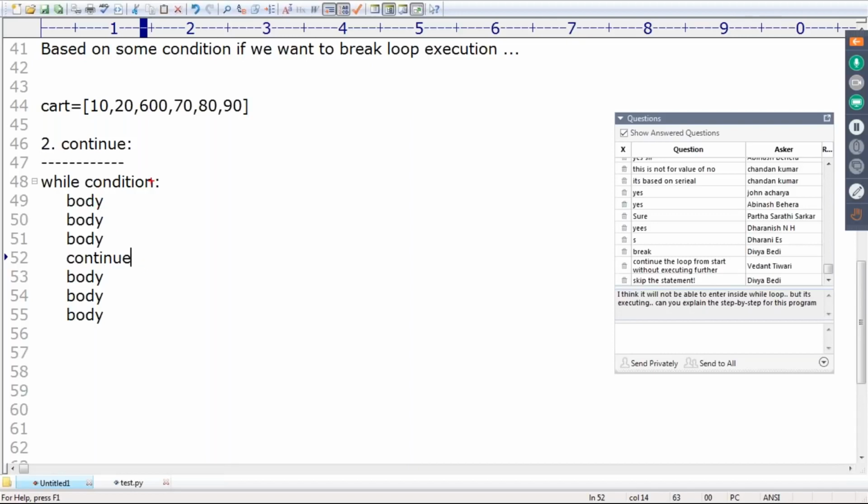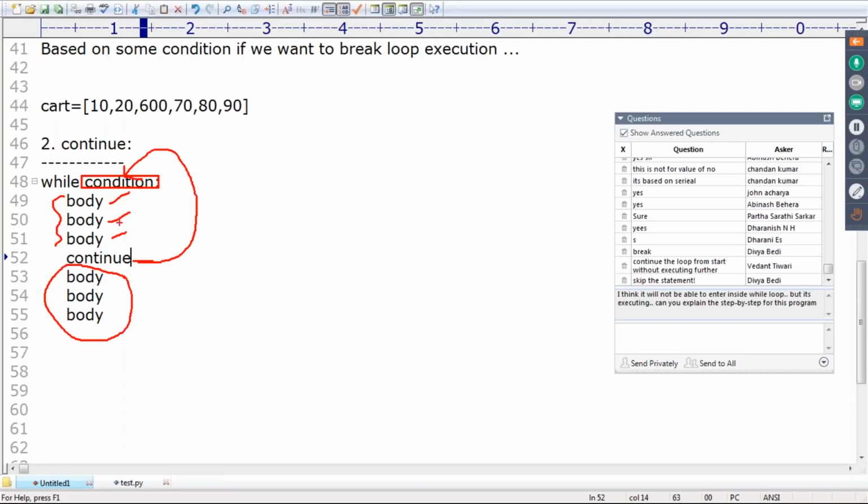assume this condition is satisfied. Now in the body, this one will execute, this one will execute, this one will execute, if continue is there. Within the loop, if the continue statement is there, it will skip the current iteration, go for the next iteration, check the condition once again, and then execute the remaining.